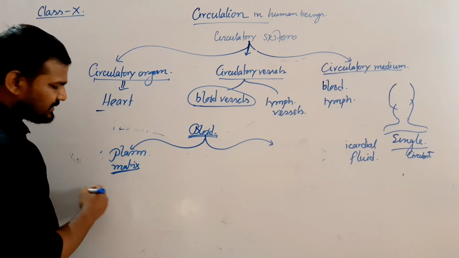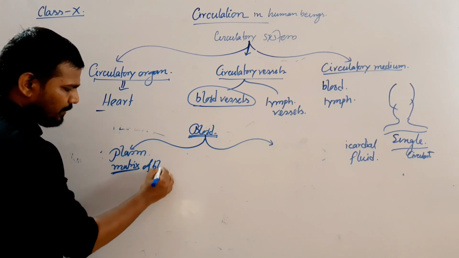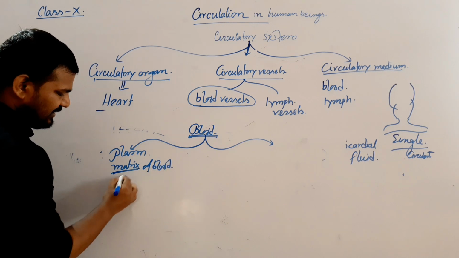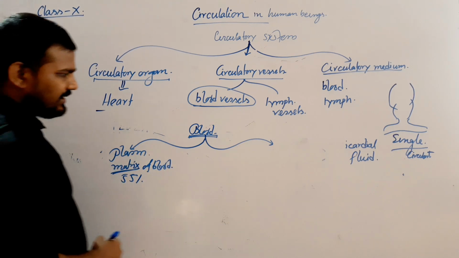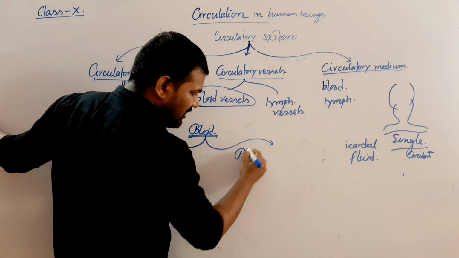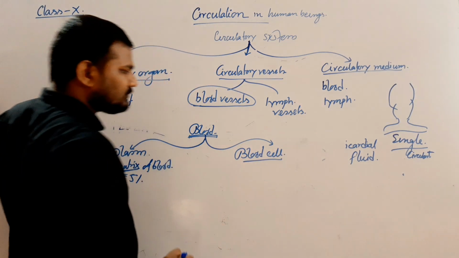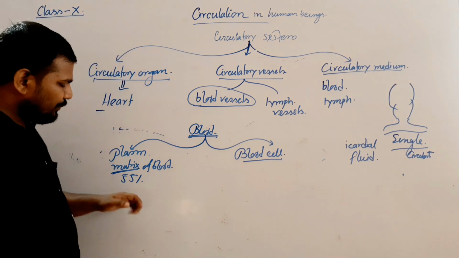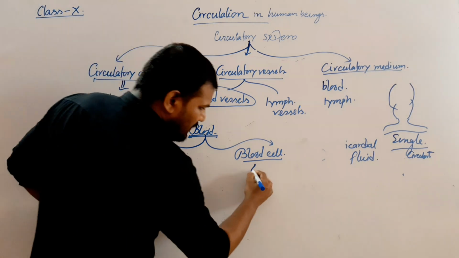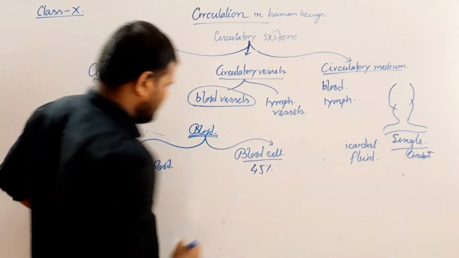Matrix means ground substance of blood, generally 55% in amount, and the blood cells or hemocytes. Clear? Now, the amount of blood cells will be 45%.